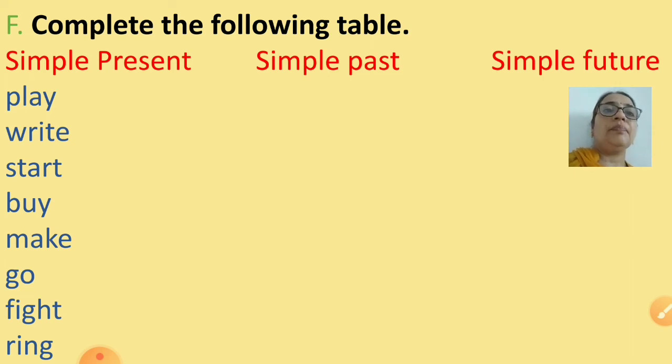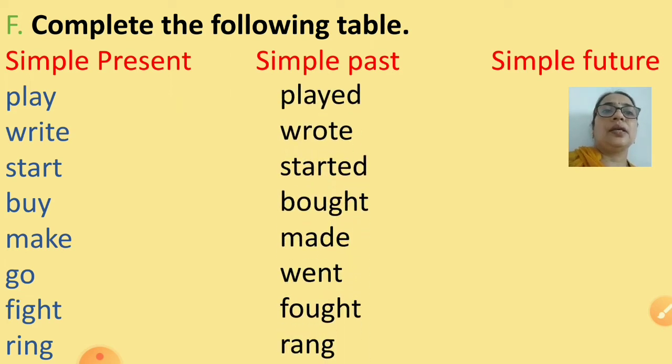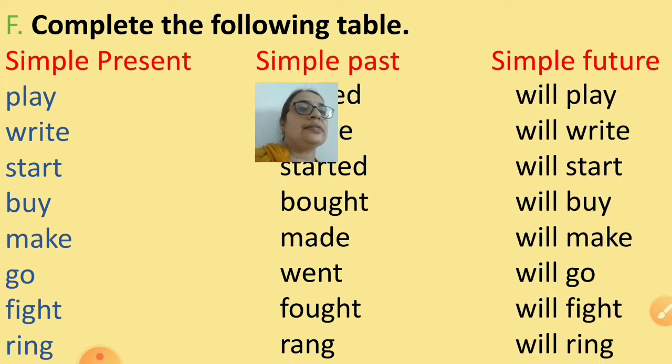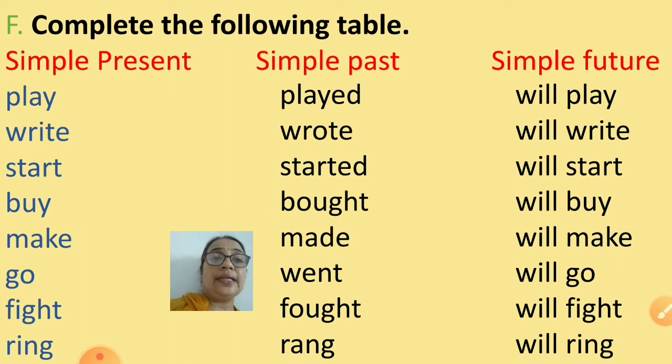Let us see the past tense form of these verbs first. Played, wrote, started, bought, made, went, fought and rang. And the future tense will play, will write, will start, will buy, will make, will go, will fight and will ring. So let's read it quickly, children.